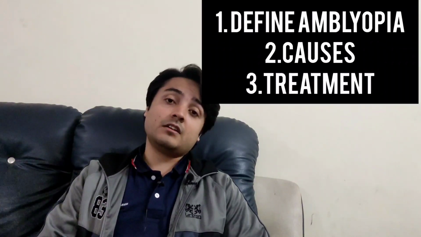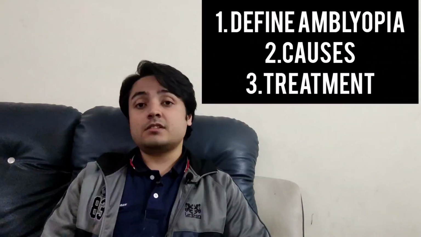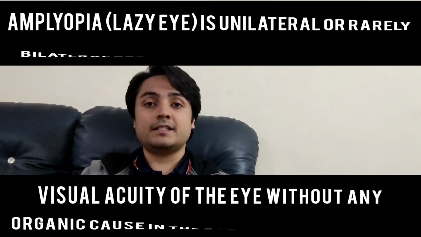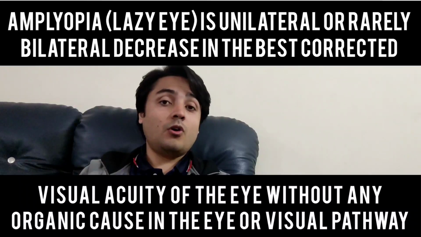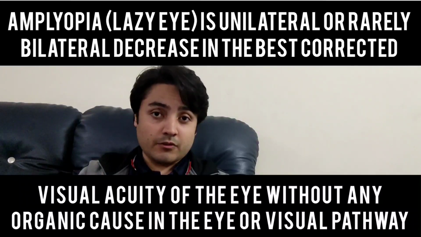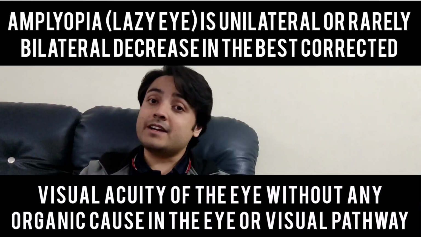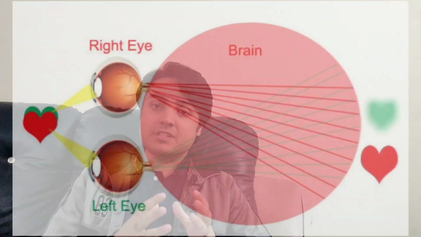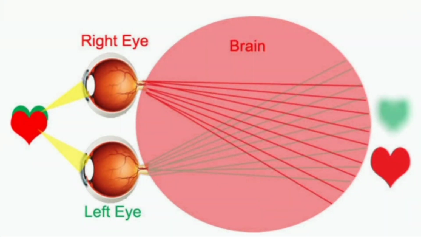First we are going to define amblyopia, and then we are going to discuss the causes and the treatment of this. So amblyopia, also known as lazy eye, is a unilateral or rarely bilateral decrease in the best corrected visual acuity of the eye, for which there is no identifiable organic cause in the eye or visual pathway. Now what that means is that the anatomical structure of the eye is fine, there is no visible defect in the eye, but the connection of the eye with the brain, the communication, is not developed.